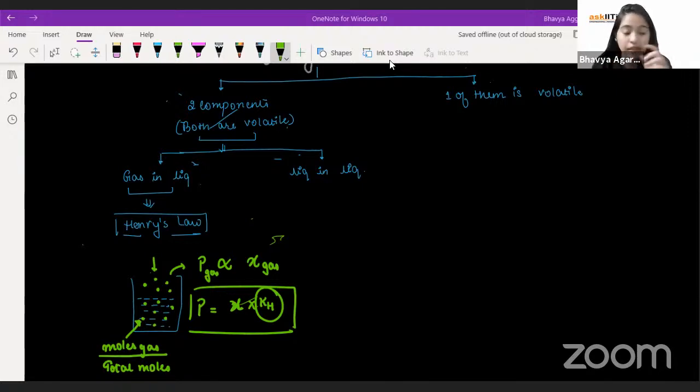The term solubility means the maximum amount of solute which can be dissolved in the given amount of solvent at a particular temperature. Now, when you apply very high pressure, what will happen? There will be a formation of a supersaturated solution.